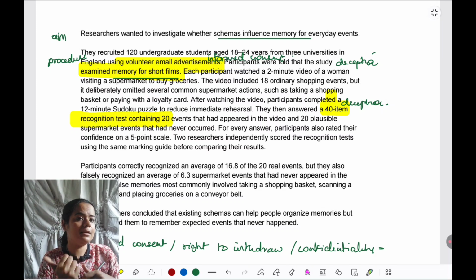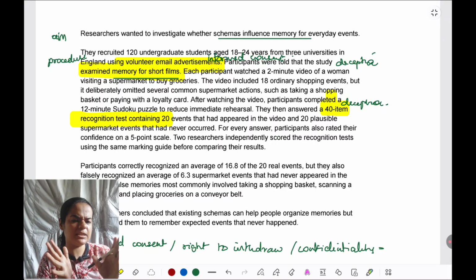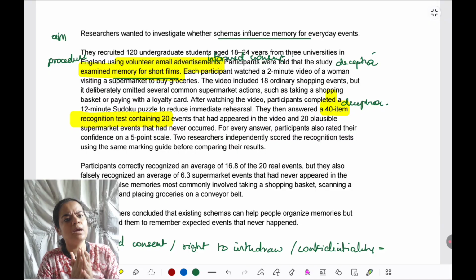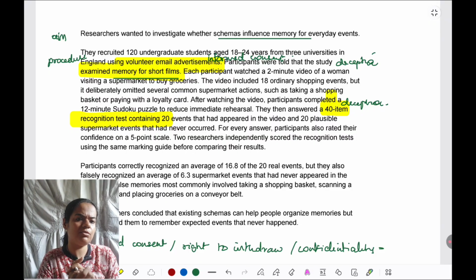So in the procedure only that becomes clear, but still, just to be doubly safe and cautious, let's read till the very end in case ahead they have mentioned something. Otherwise, we will note it as: right to withdraw and debriefing, we don't know about anything.